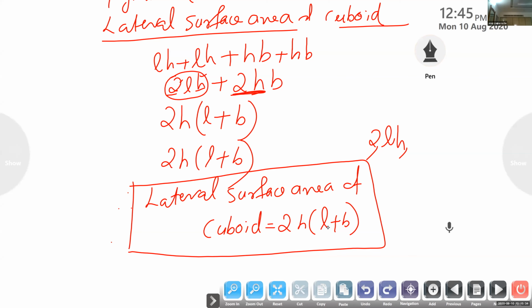Asan, say. Lateral surface area of cuboid is equal to 2H into L plus B. Okay, 2H into L plus B. Okay. Now we are going to find total surface area of cuboid.